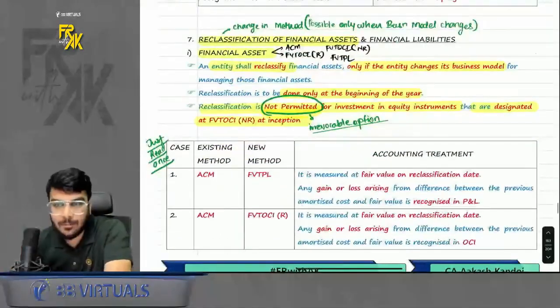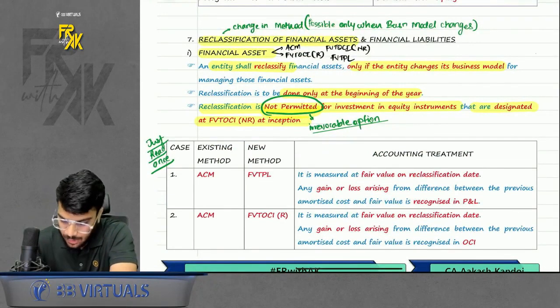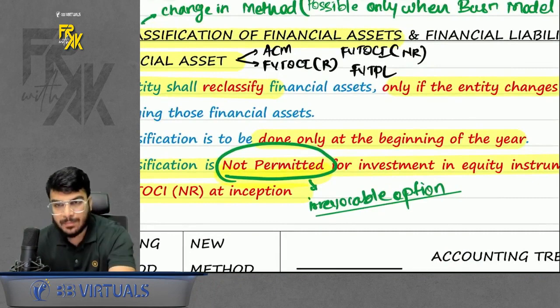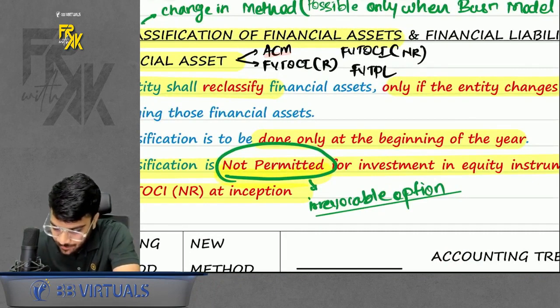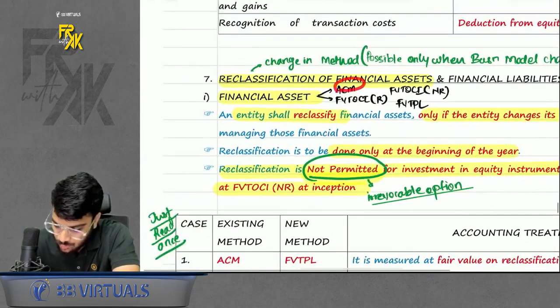Now what is the meaning of the point reclassification? First let's talk about financial assets. Do you remember for financial asset which methods we had? We had ACM, we had FVT OCI R, we had FVTPL, we had FVT OCI NR. These methods were there. Which method do we choose?